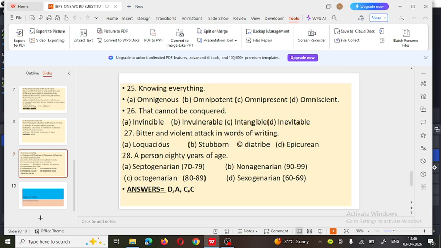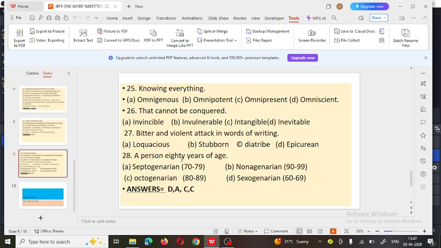Next, bitter or violent attack in words or writing. So it is called loquacious, stubborn, diatribe, and epicurean. So the correct answer is diatribe. Diatribe means bitter or violent words in literature.